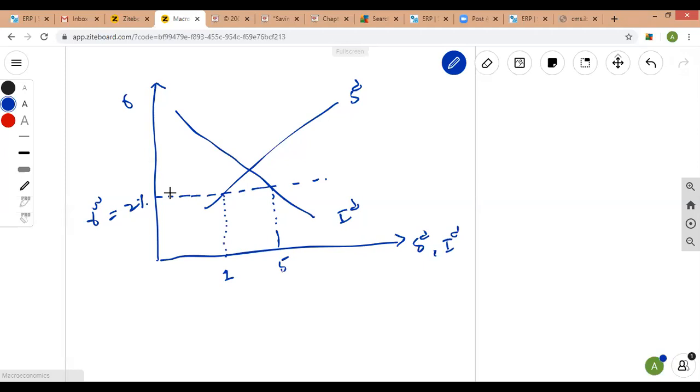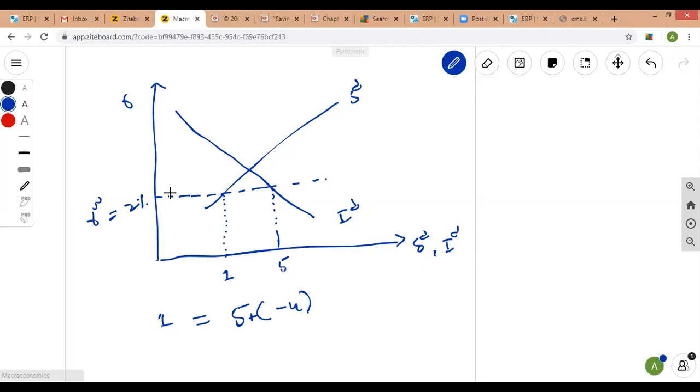So I can again find out the equilibrium condition, as I know that desired saving is 1 billion. It is equal to desired investment, which is 5, and 1 minus 5 is minus 4. So this condition shows that aggregate demand is greater than aggregate supply, or you can say that investment is greater than saving in this scenario when the world real interest rate is 2% and the country is a net borrower, because to fulfill this investment which firms require in the domestic economy, the home country has to borrow the difference between saving and investment.